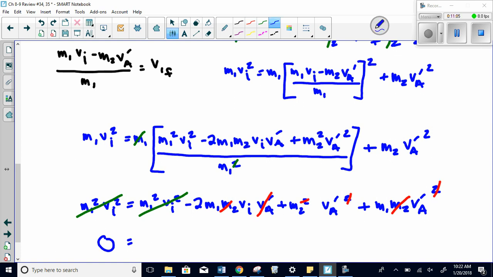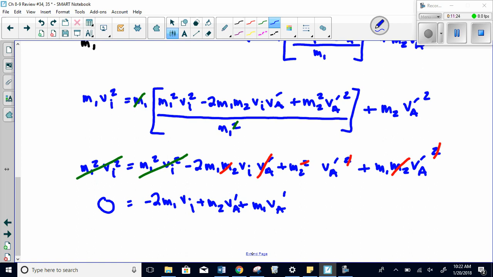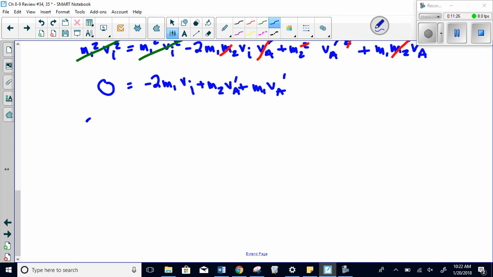Now, what do I have left? Negative 2 mass 1 VI plus mass 2 VA prime plus mass 1 VA prime. I'm going to move the negative 2 over, so it's positive 2 mass 1 VI, and I'm going to factor out a VA prime, and you'll see I'm left with mass 1 plus mass 2.